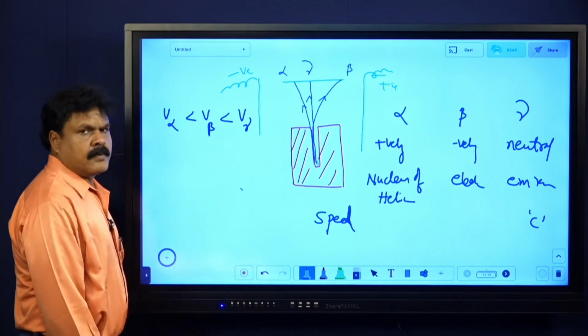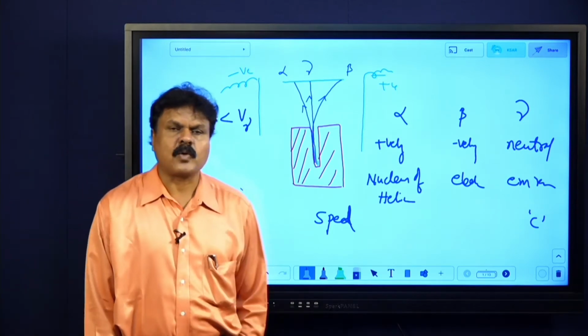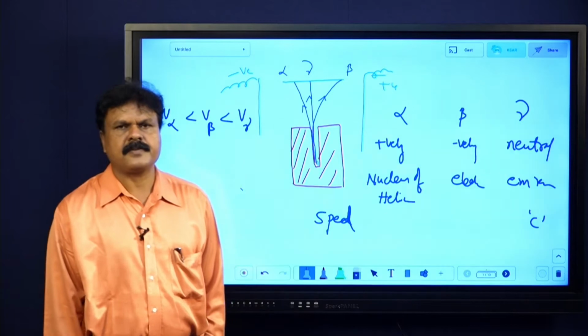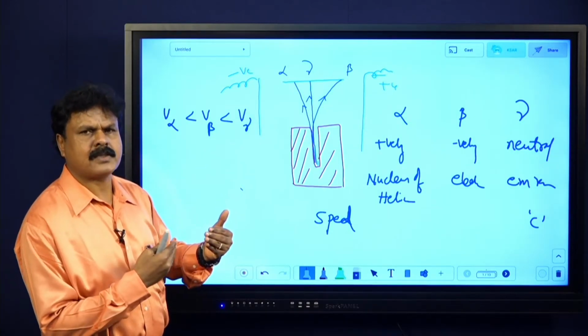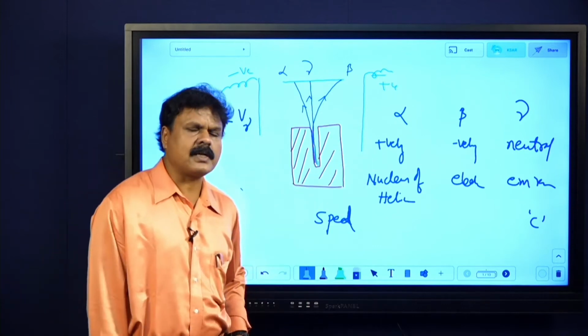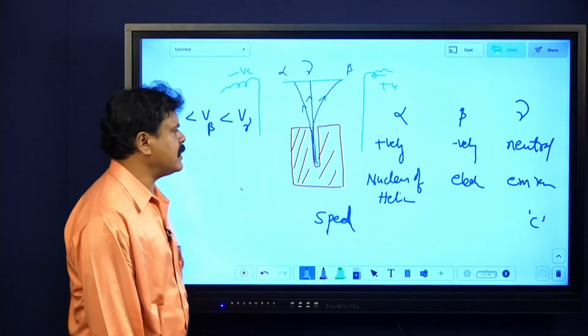Alpha particles are quite heavy, so their speed will be very, very less. Beta particles travel at around 1/10 to 1/100th of the velocity of light. But gamma particles always travel with the velocity of light.